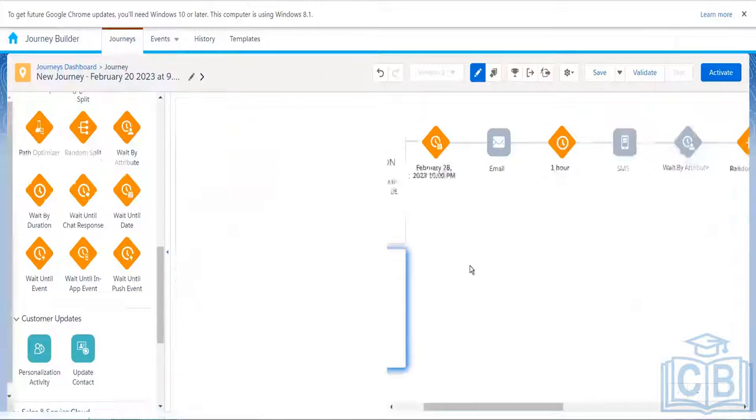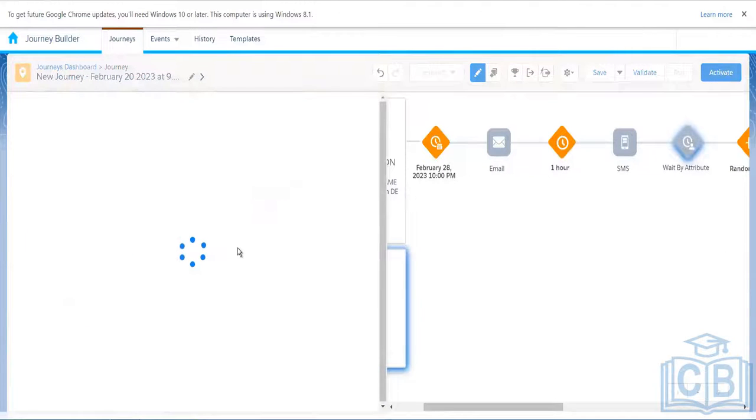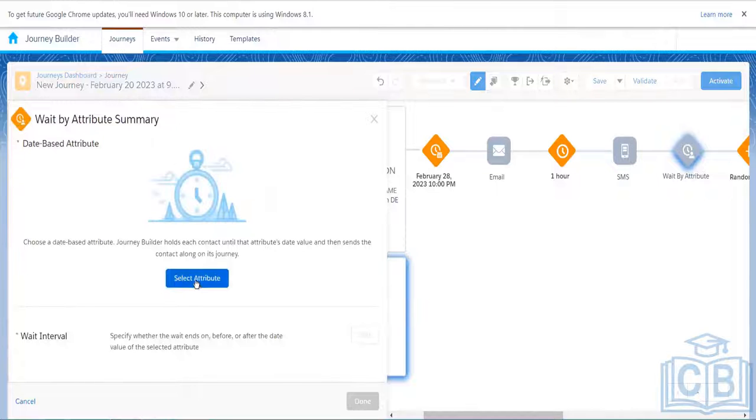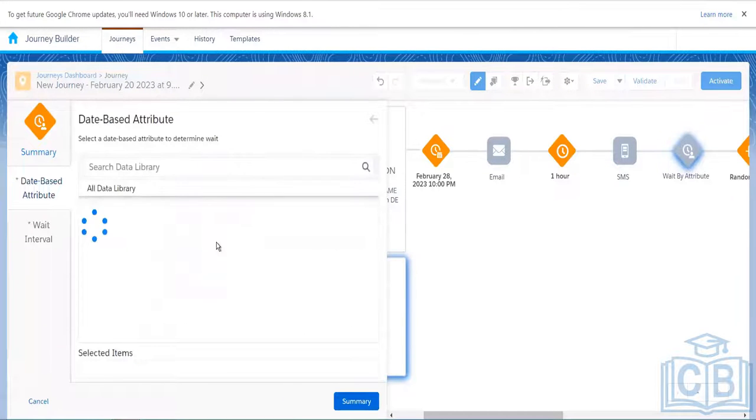Let's see how we can configure this. Here we have to choose one field in the data extension that contains that value. Let's say you are using the generator. Here we only have one field which is of date data type.